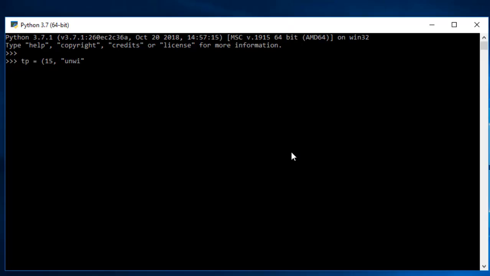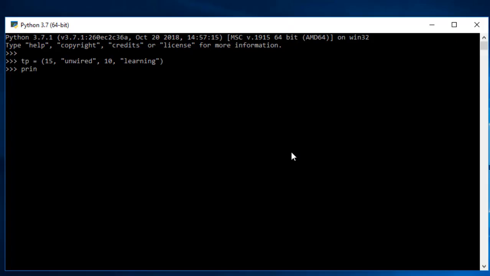So I can give the second value as unwired, and let me give a third value as maybe an integer only, maybe 10, and then the fourth value again as a string, so maybe learning. And to close the tuple, all I have to do is use a closing parenthesis and just press enter. So we have created a tuple, and now we cannot change this particular tuple, that is, it is immutable.